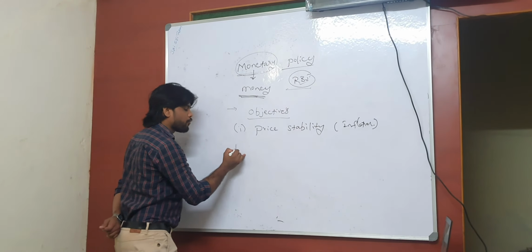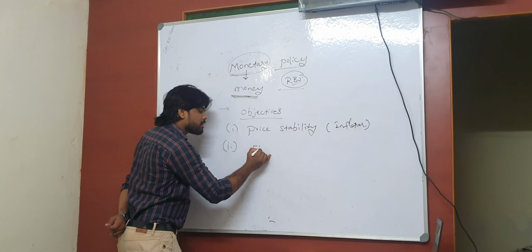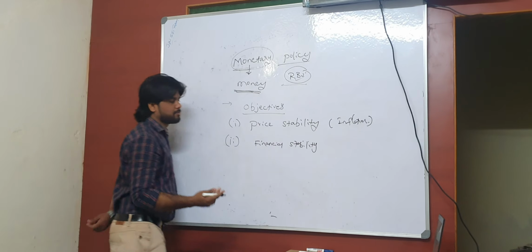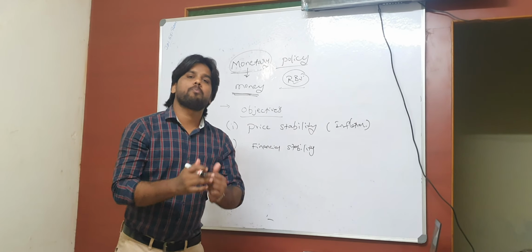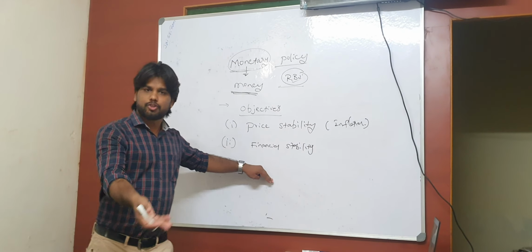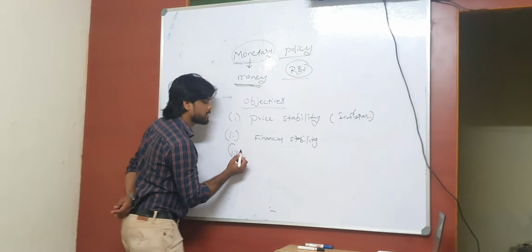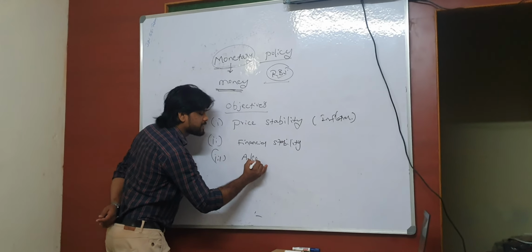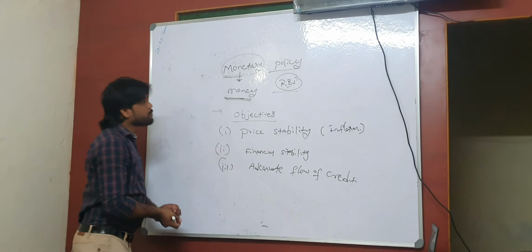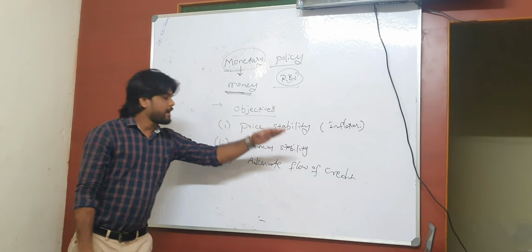Right. The second important objective behind this topic is maintaining financial stability. Why? What's the necessity to maintain stability in a financial system? Because to achieve economic growth in a proper manner, we need price stability and financial stability. And these two things we could achieve with the help of another objective, that is, adequate flow of credit. What is monetary policy, clear? Who controls it? RBI. What are the objectives? Price stability, financial stability, and adequate flow of credit.